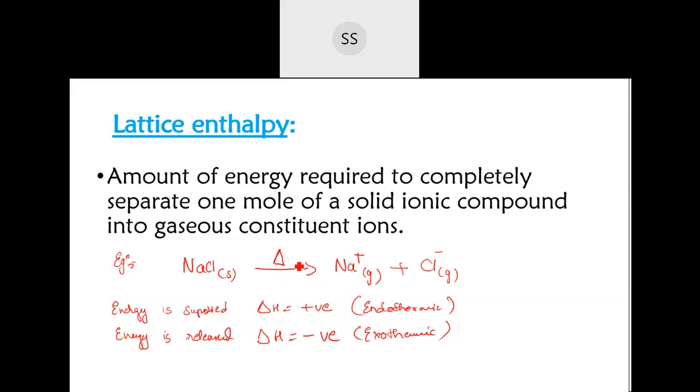This means you're heating, okay? This triangle symbol stands for heating. You're supplying the energy here. Triangle symbol in thermodynamics, you'll be studying that chapter, but now this much is enough. If you remember energy supplied, you remember positive, and if energy is released, it is negative. I wrote the triangle because energy is being supplied during the reaction.